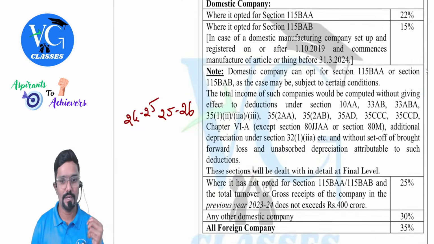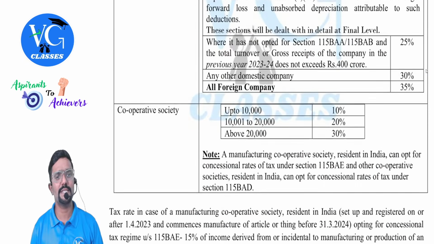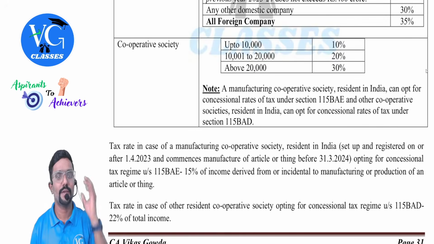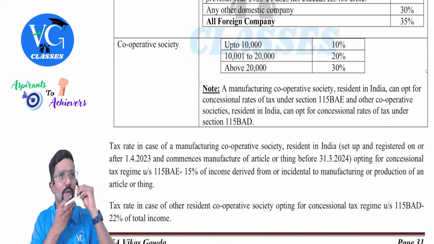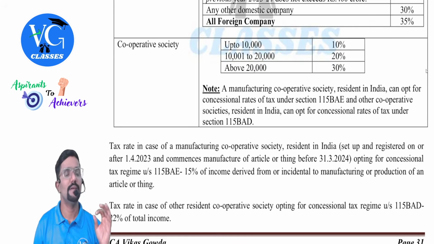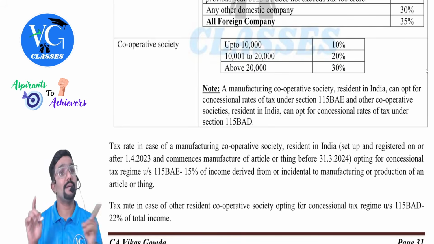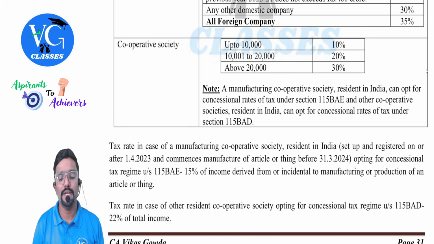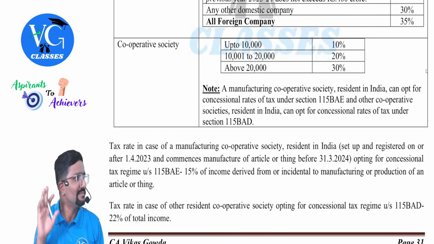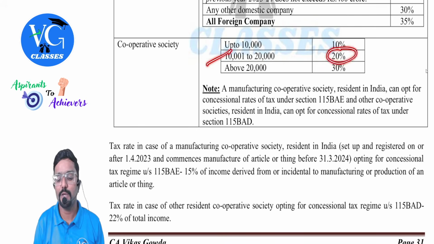Come back to provision book. So the company part we have discussed. Next, cooperative society. For them also slab rate is applicable, but the rate is different. Up to 10,000, 10%. No basic exemption limit for them. Then 10 to 20,000, 20%.